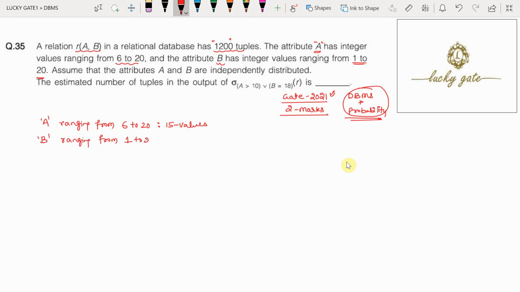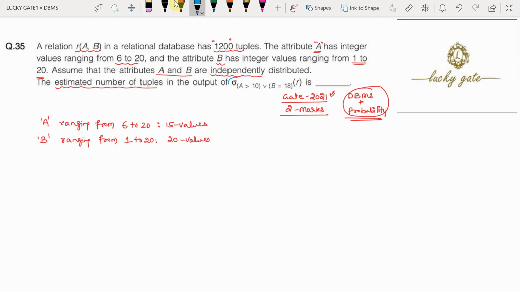It means there are totally 20 values distributed in column B. Assume that attributes A and B are independently distributed. The estimated number of tuples in the output of this relational algebra expression is.